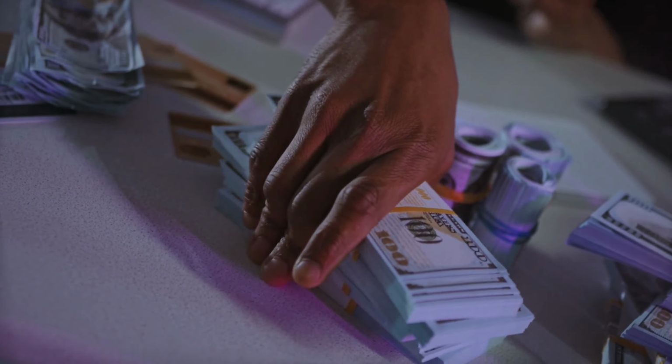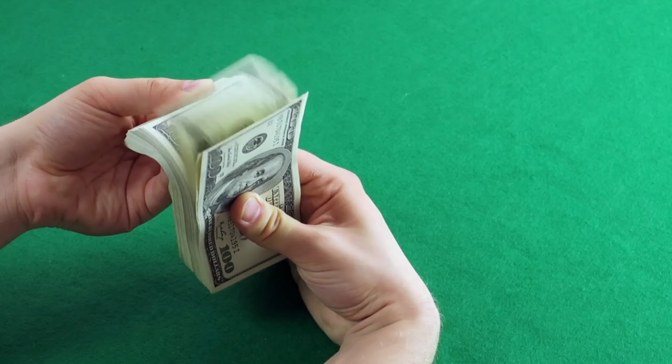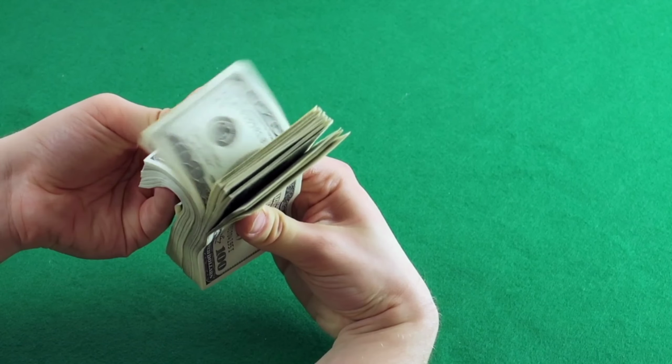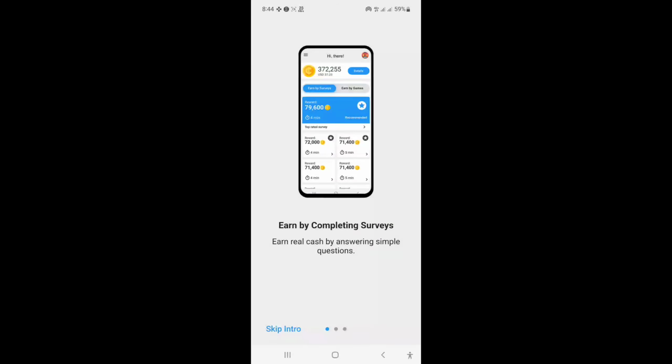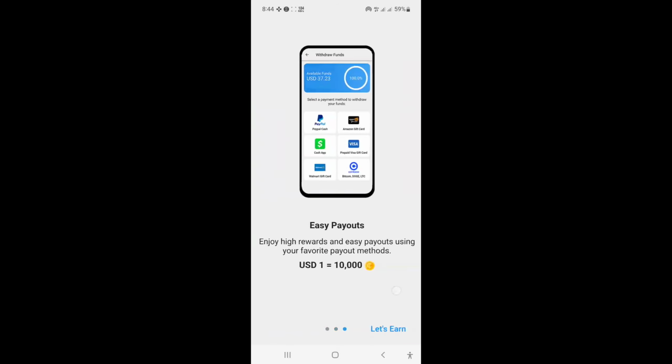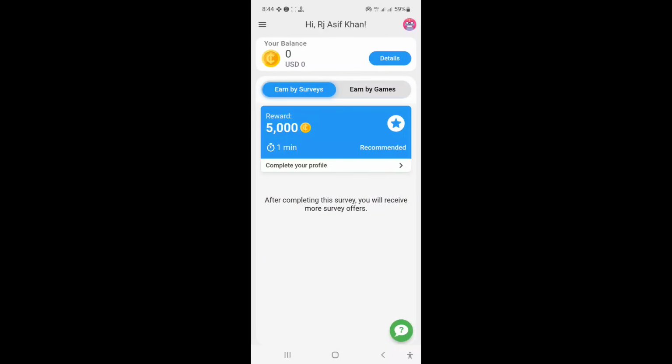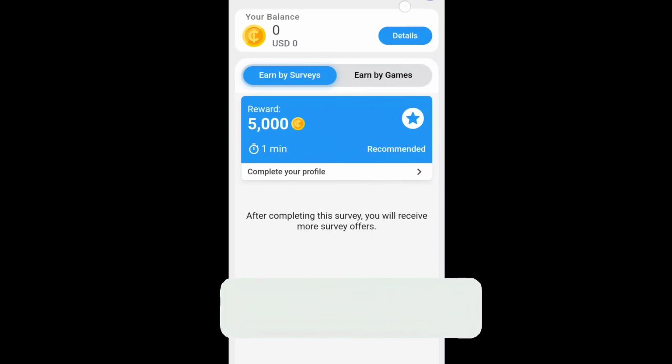I am sharing a new earning application: GCash, Bitcoin, PayPal, and Pakistan Just Cash earning now. First, download the application, open it, and sign up your account. Continue with Google or continue with Facebook. I am selecting continue with Google. Okay, let's open the Earn application pop-up option: survey, complete, and unlimited earning process.